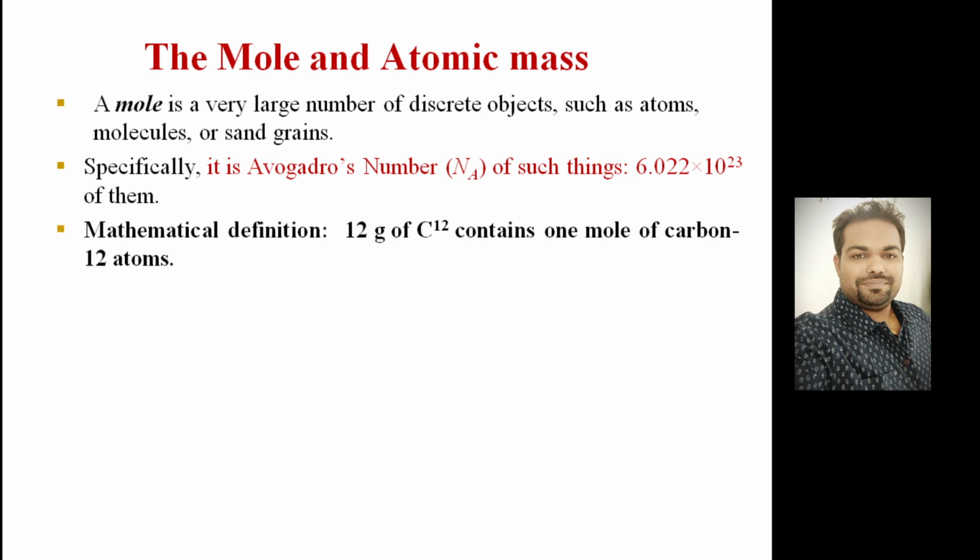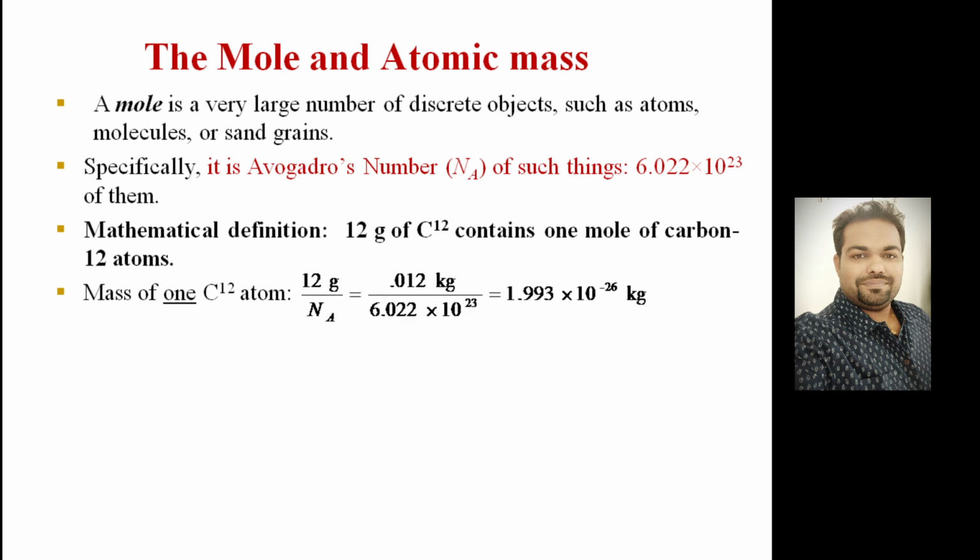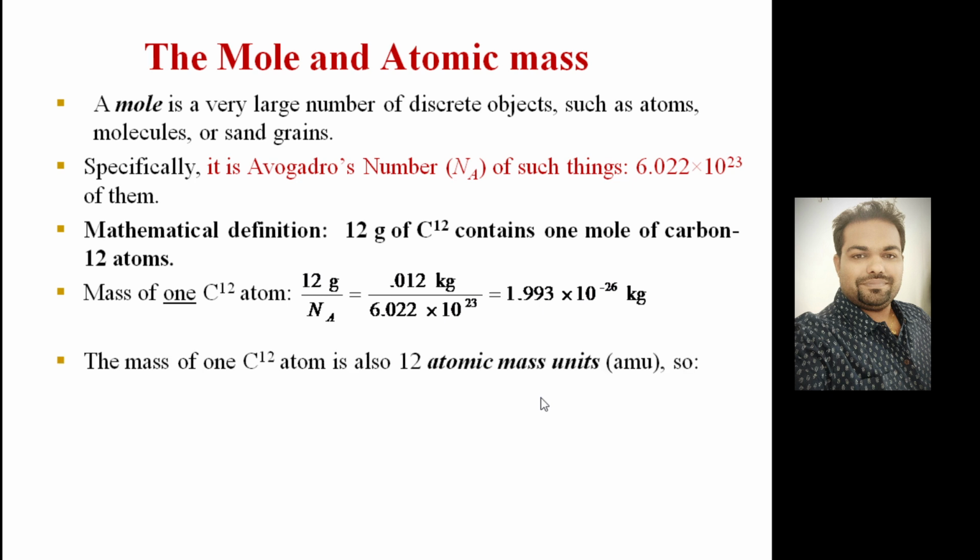If 12 gram of C12 contains 1 mole of carbon-12 atoms, now we need to find out the mass of one atom of it. So 12 gram divided by the Avogadro number will give the mass of one atom, right? The mass of one atom you want to know, and total mass must be divided by the Avogadro number, because the number of atoms in a mole is the Avogadro number basically. So if you divide that, you will get 1.993 × 10^-26 kilogram.